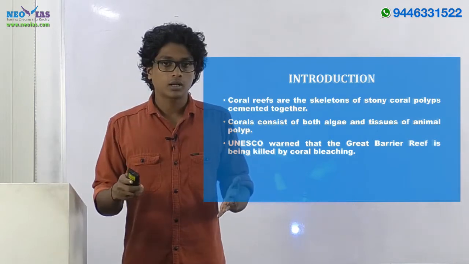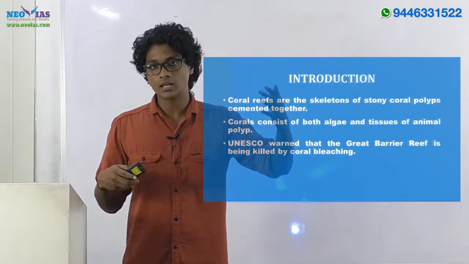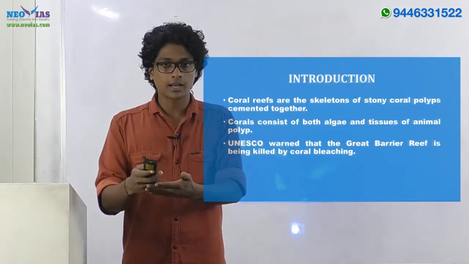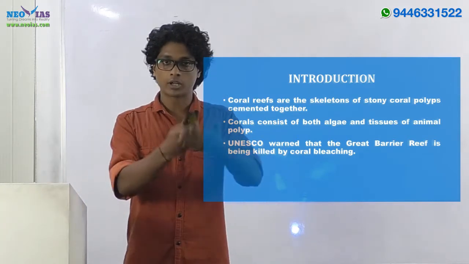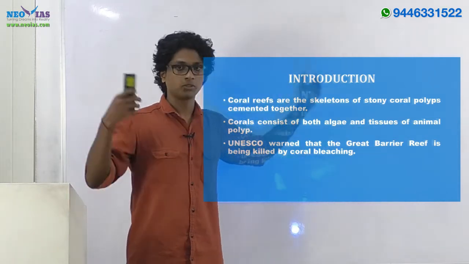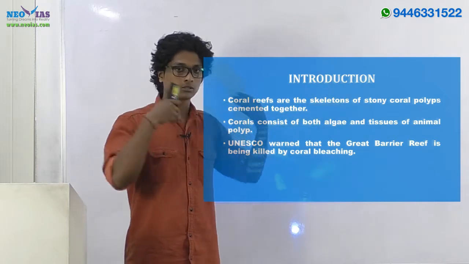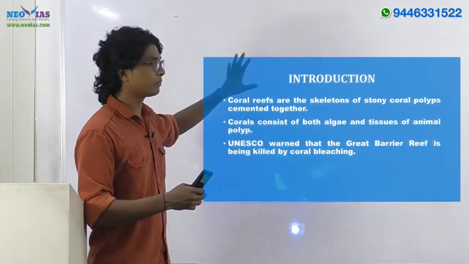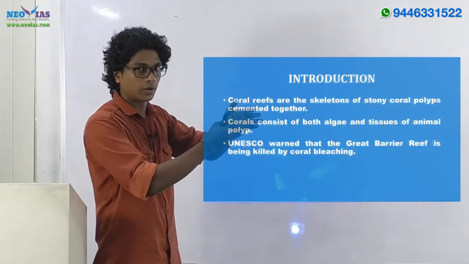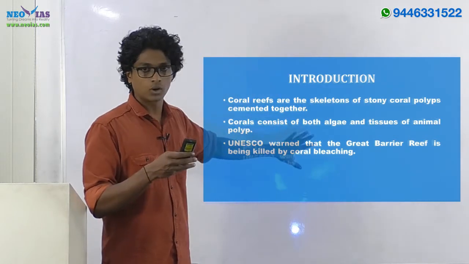Now let's start with the introduction. What you can write in the introduction: you can start by saying what is coral reef, and you can go to the topic of the Great Barrier Reef, what is happening there. So what is coral reef? They are skeletons of stony coral polyps which are cemented together, and they have an algae called zooxanthellae. So these both points you can bring up in your answer, but it shouldn't take many words. You have to keep the word limit in mind, and with one line or at maximum two lines you have to address what is coral reef.